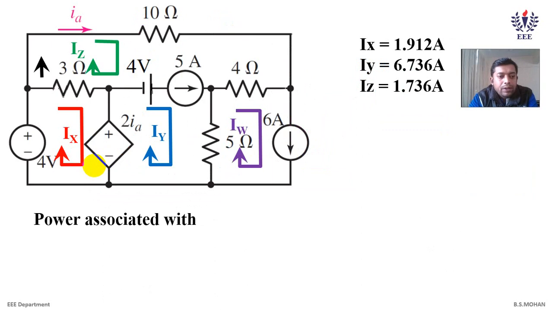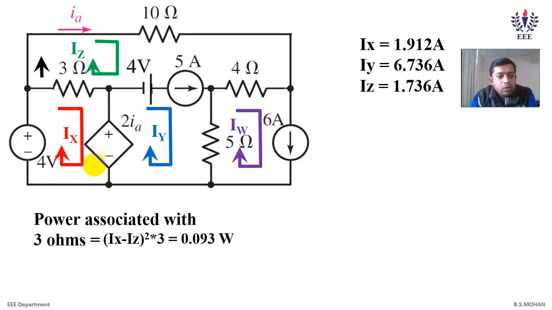Now let us find out the power associated with two elements, one with respect to the 3 ohms, another with respect to a current source. There are 3 formulas for power, but for passive elements, that is R, L and C, the best formula would be I square into R. So R is 3, and the value of current is the branch current flowing through 3 ohms.